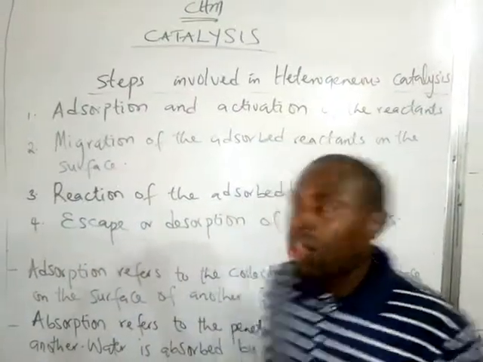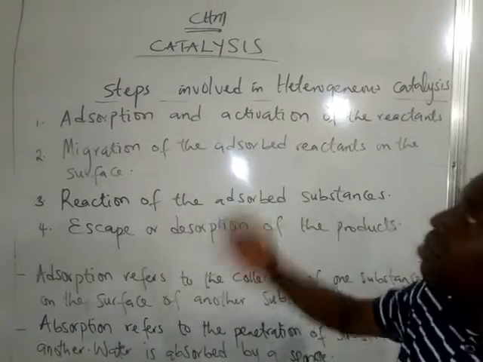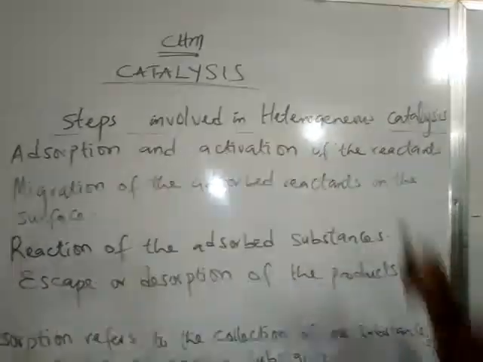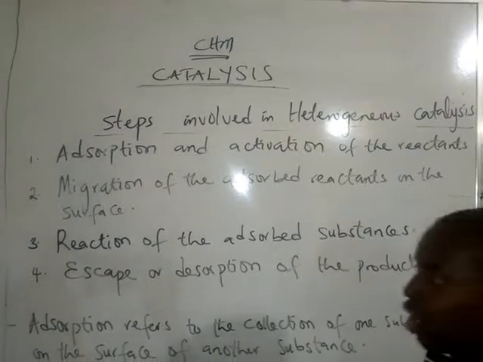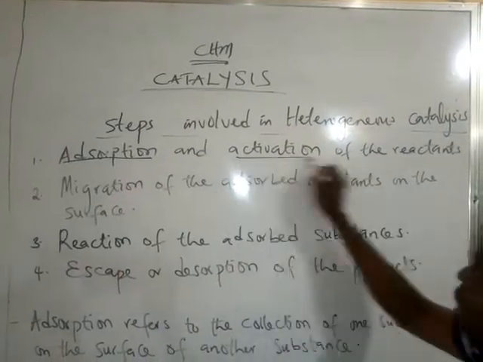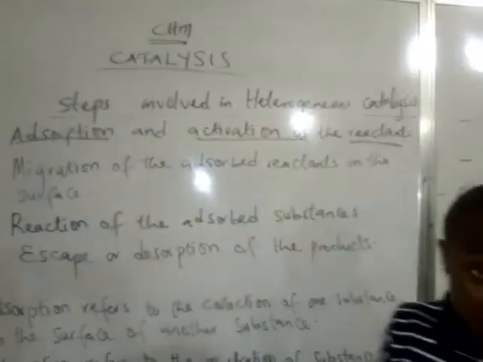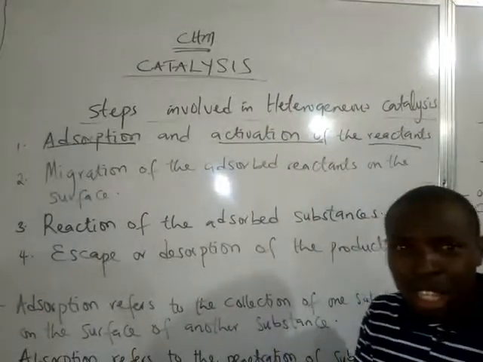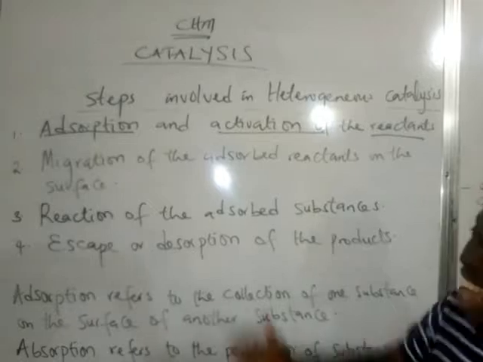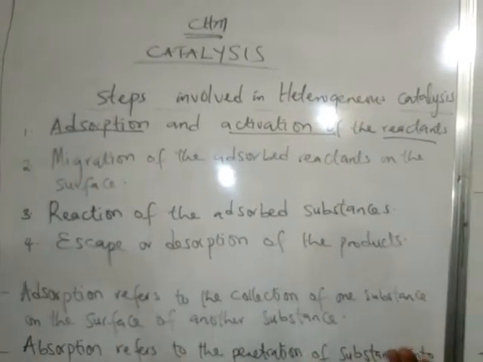Next is what we call the steps involved in heterogeneous catalysis. The first is adsorption and activation of the reactant. This process doesn't just occur once. A series of steps which I have outlined here have been arranged for you.